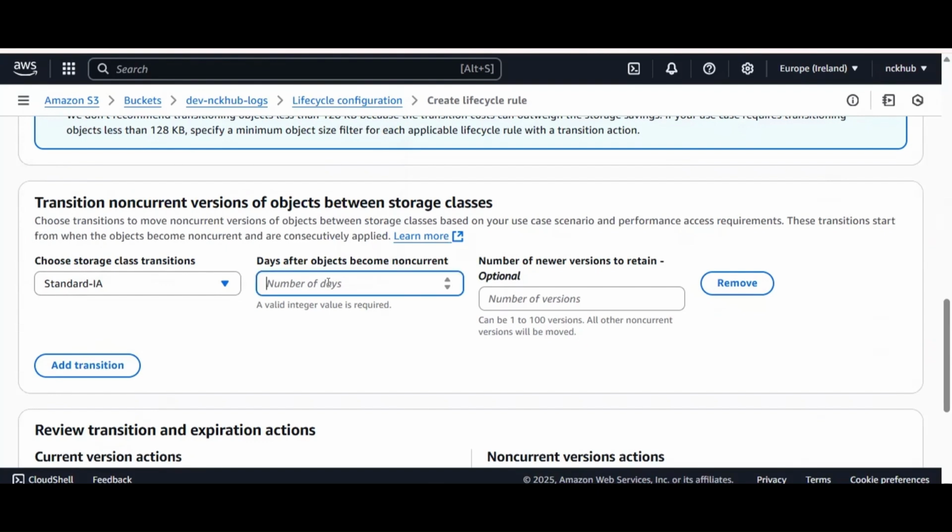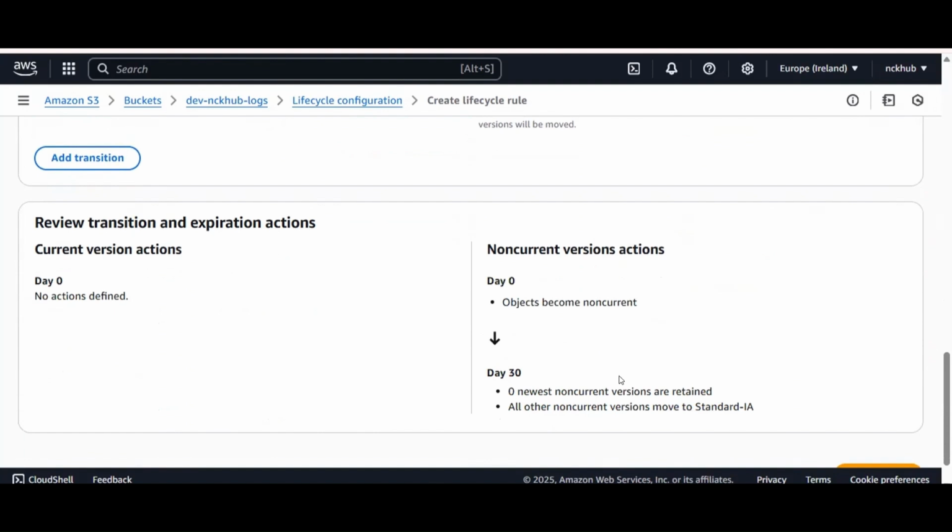Depending upon your requirement, you need to add your number of required days and save your objects. For the current version, if no actions are defined, objects become noncurrent. From day 0 to day 30, there will be 0 noncurrent actions written.